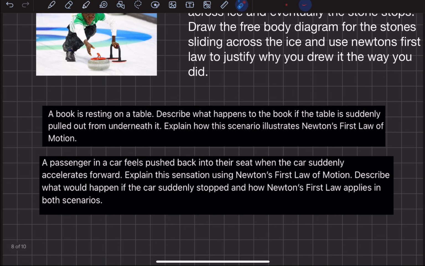And then lastly, a passenger in a car feels pushed back into their seat when the car suddenly accelerates forward. Explain this sensation using Newton's first law of motion. Describe what would happen if the car suddenly stopped. What would happen to the person, and why does that show Newton's first law is being applied?